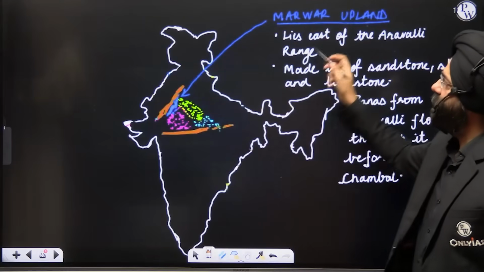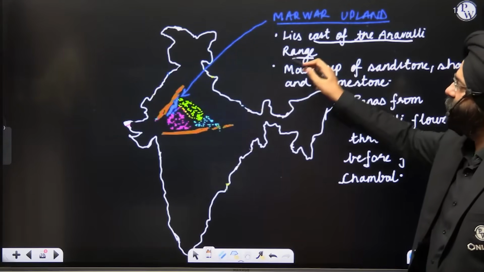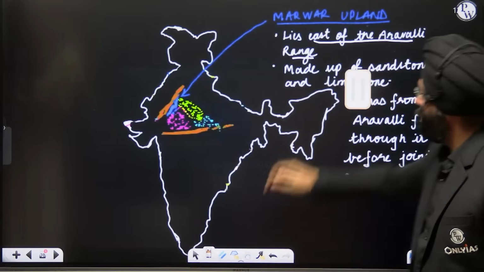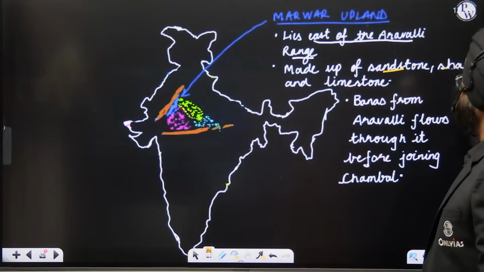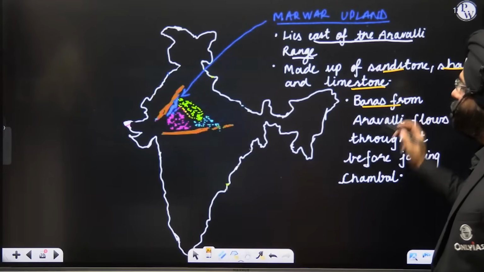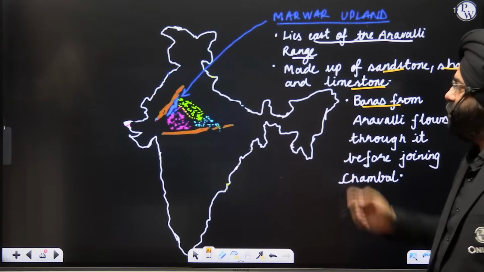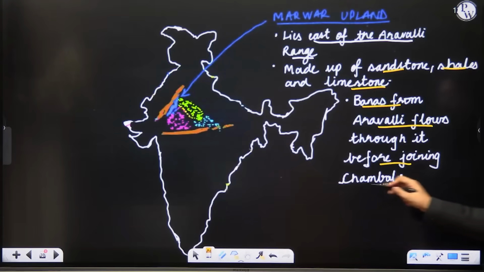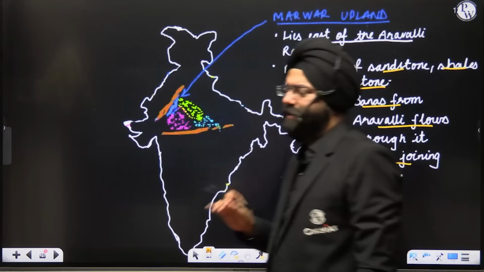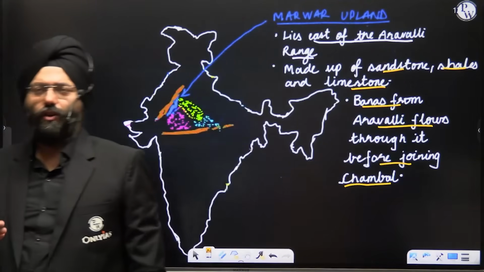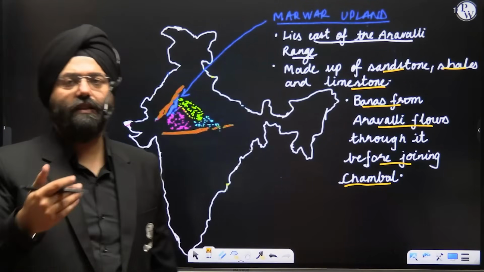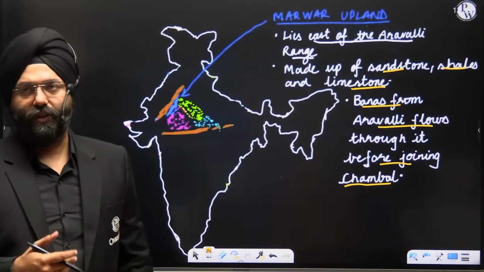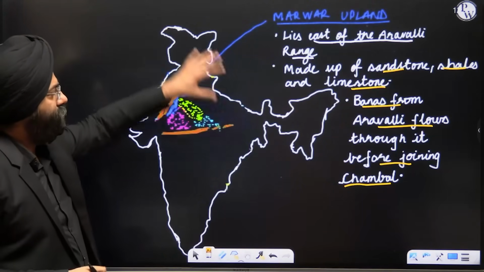Now the Marwar Upland lies east of the Aravali range. Made up of sandstone, shales and limestone. Banas, again a river, important river with respect to this region. Banas from the Aravali flows through it before joining Chambal. So again, these are the certain details that you should be knowing, because more than that it is not required. We've already taken from NCERT plus certain other sources in order to supplement the knowledge which can be asked in the civil services examination. So this is again Marwar Upland.